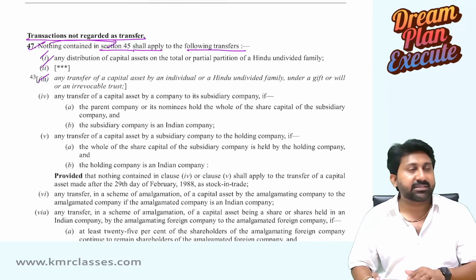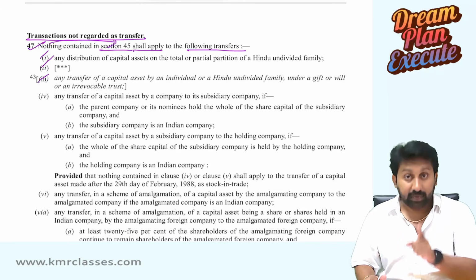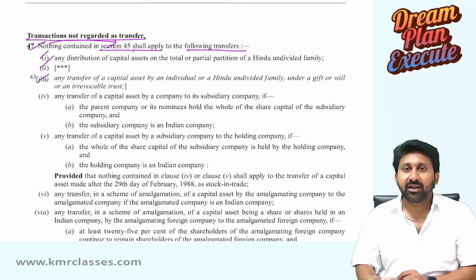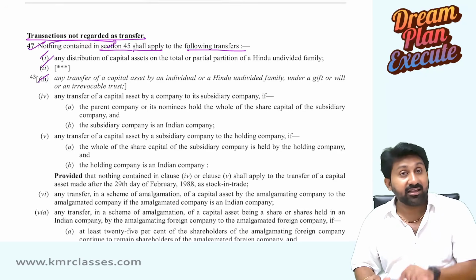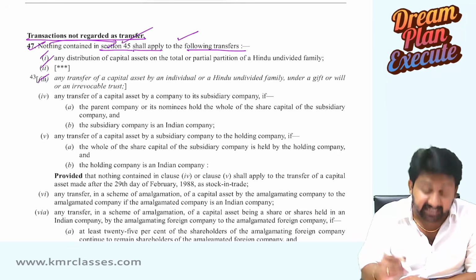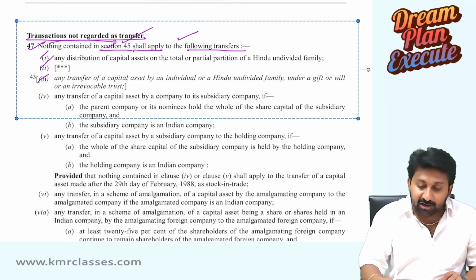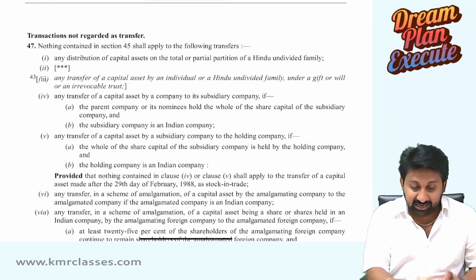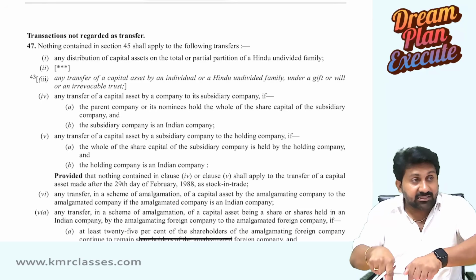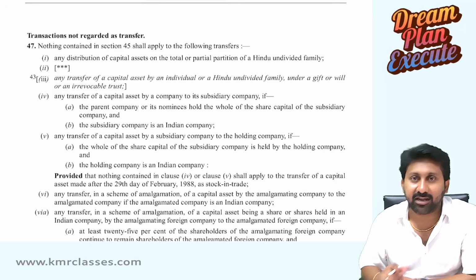You should not think these are not transfers. They are transfers, but section 45 does not apply to them. They are not saying these are not transfers. They are saying that to these transfers, section 45 will not get attracted. Understood the point clearly?